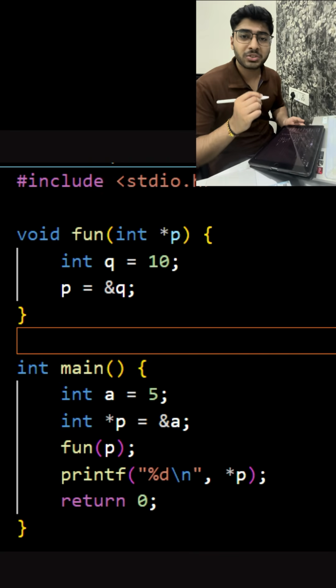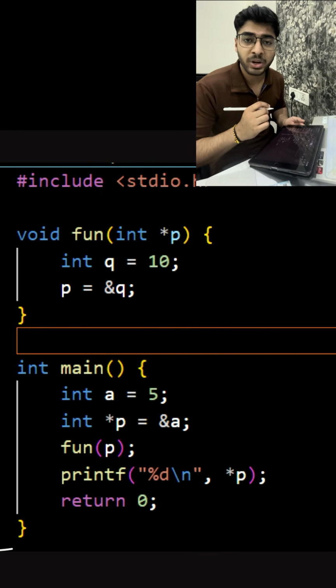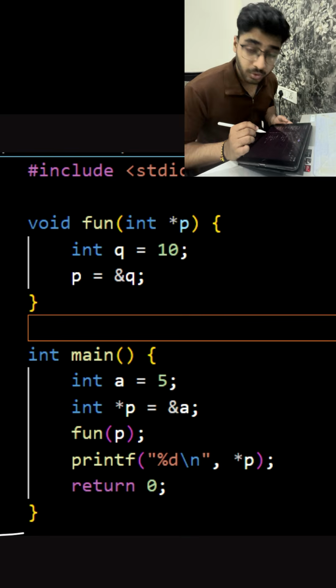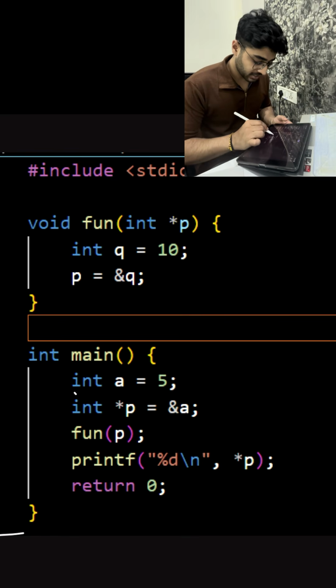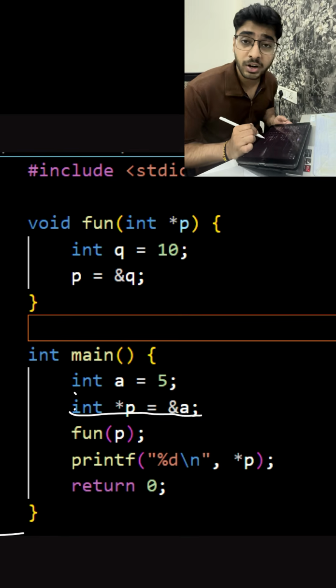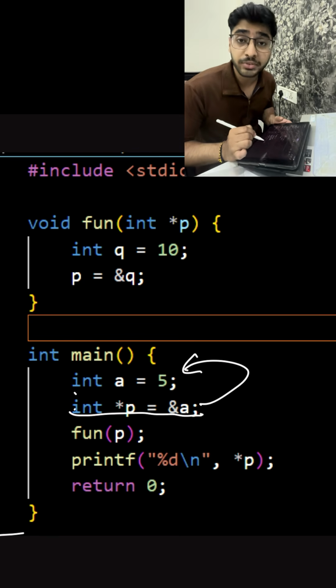Okay, so this question was asked in my recent interview. Let's see how many of you can get it correct. So this is a C code where we initialize the pointer p inside main function to point to some integer a whose value is 5.